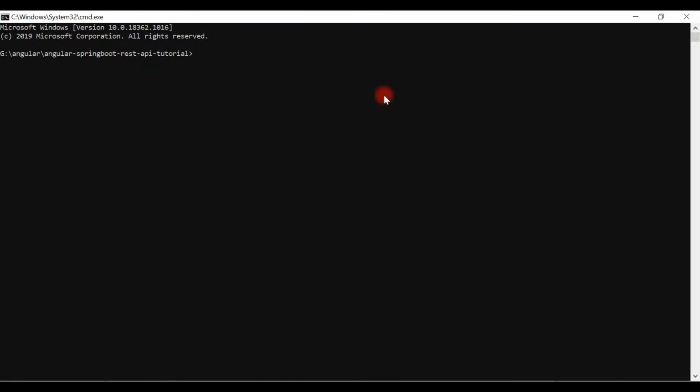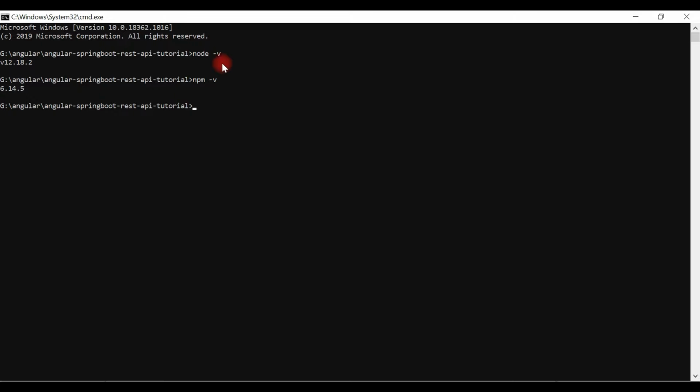Alright, great. Now let's check the version of Node.js that we have installed. You can just type the command node -v to check the version. I have installed Node.js on my machine, and it says version 12.18.2. We can also use the command npm -v to check the version of npm that you have installed.